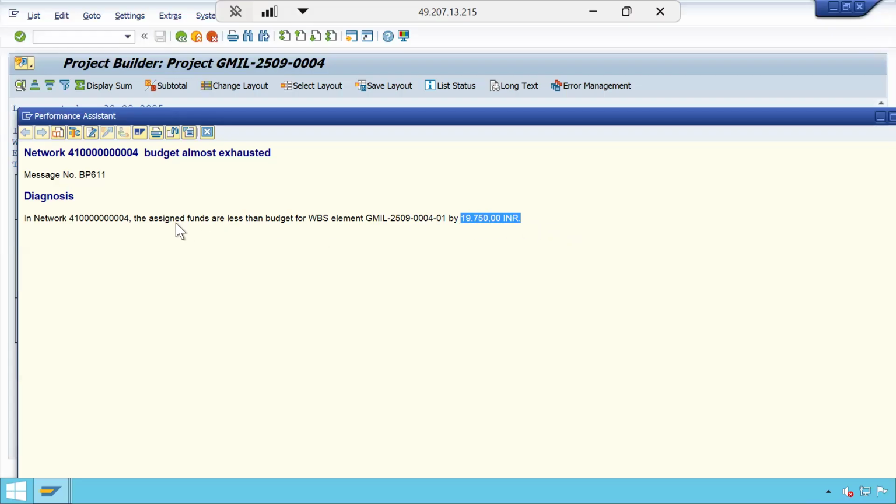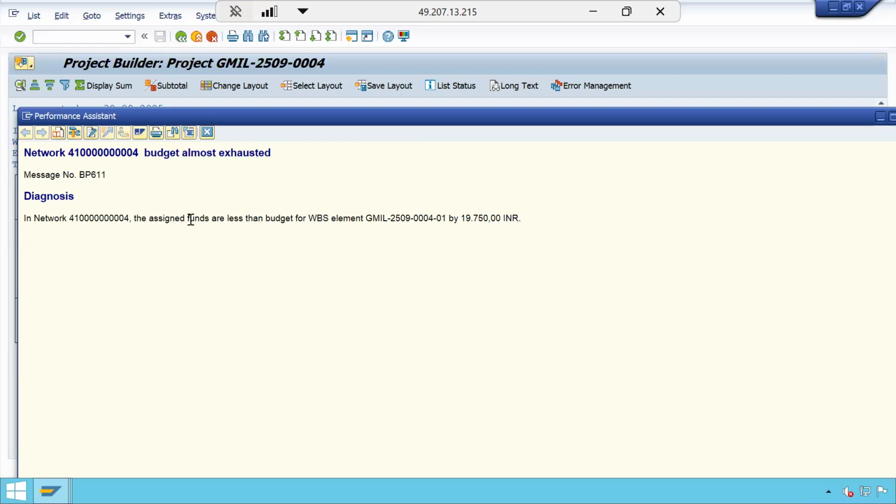The assigned budget is how much? Assigned funds is how much? The budget is 2 lakhs. The assigned budget is 1,80,250 rupees. So if you reduce it from the total value of 2 lakhs, the remaining value is only 19,750. It is telling that you are nearly approaching the total value of the budget. You still have only this much remaining value.